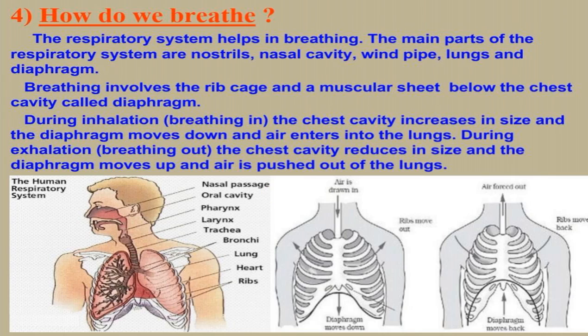How do we breathe? The respiratory system helps in breathing. The main parts of the respiratory system are nostril, nasal cavity, windpipe, lungs, and diaphragm. Breathing involves the rib cage and the muscular sheath below the chest cavity called the diaphragm. During inhalation, that means breathing in, the chest cavity increases in size and the diaphragm moves down and air enters into the lungs. During exhalation, breathing out, the chest cavity reduces in size and the diaphragm moves up and air is pushed out of the lungs.